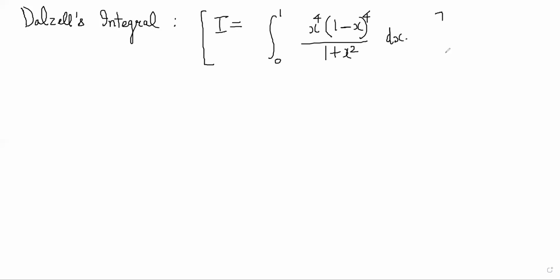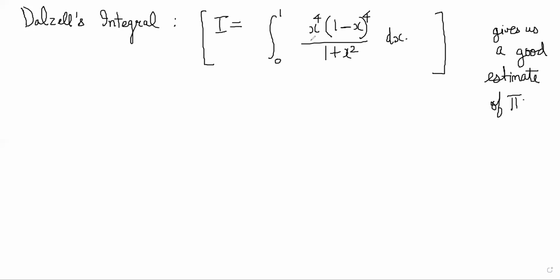This is a very famous integral that appeared in around the 1940s, and it is this integral, x power 4 into 1 minus x whole power 4 divided by 1 plus x square. Now this integral is wonderful because it gives us a good estimate of pi. Now you would ask, how can this be related to pi, right? So first of all, let's try and evaluate the integral.